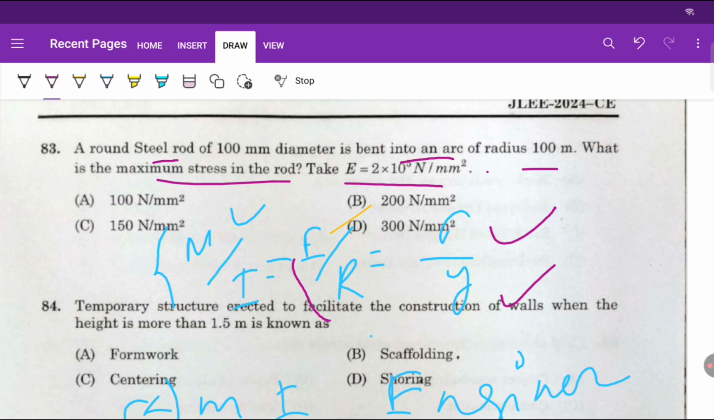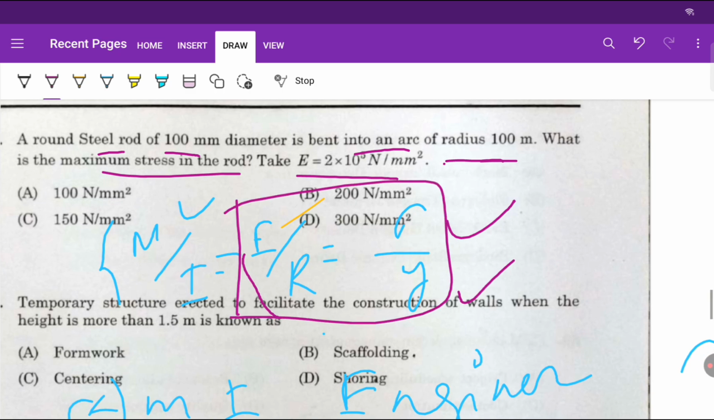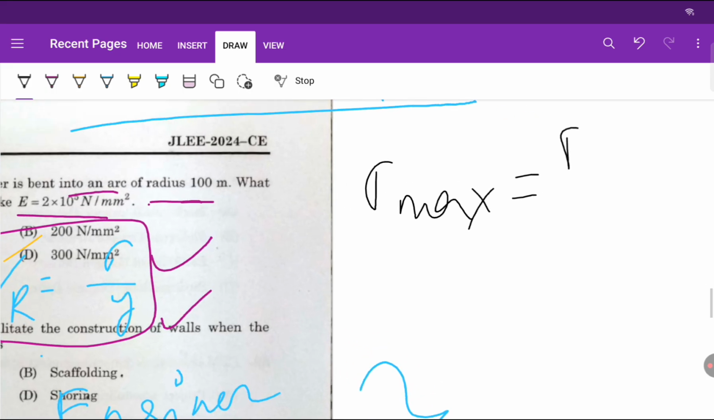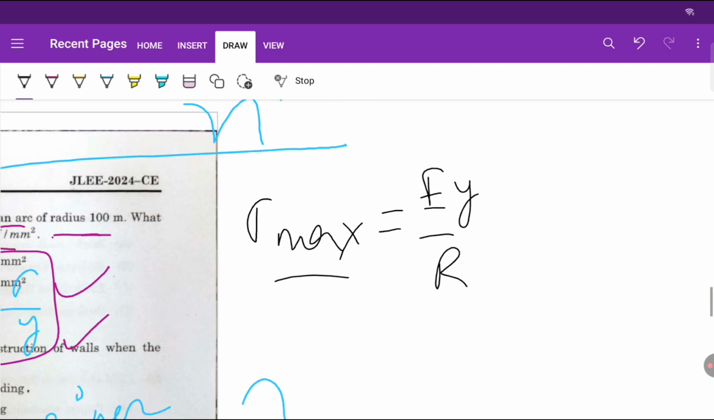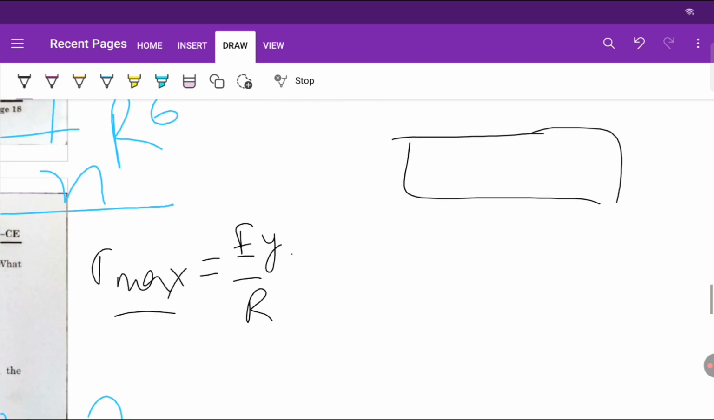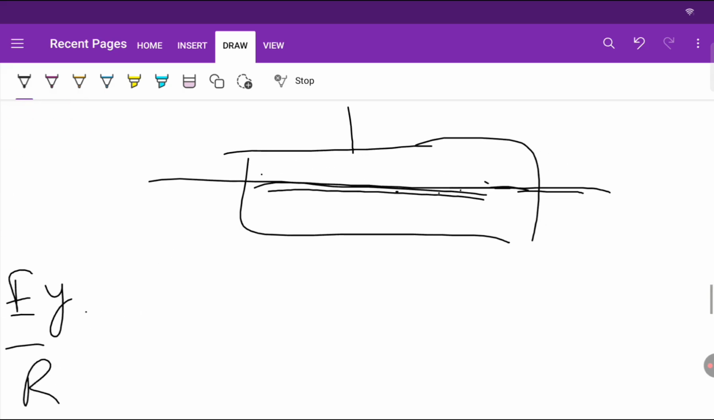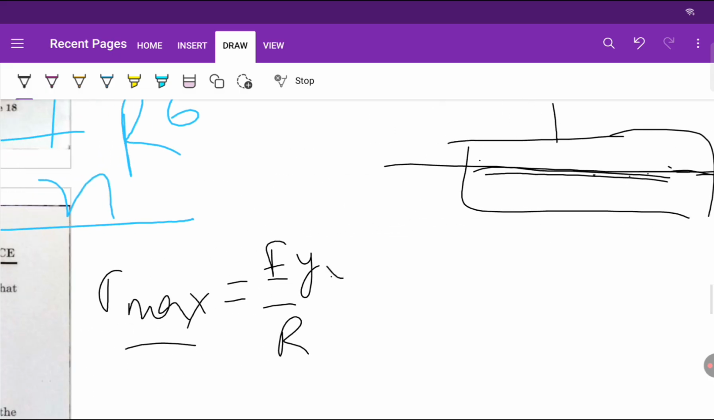Here we want to find stress. Radius and diameter are given, y is given, so these will be used. We need to find stress, so sigma max upon y equals E upon R. For sigma max, y is the distance from the top fiber to the neutral axis. This is the neutral axis, and it will have no effect of stress. So this fiber is called the neutral fiber. From the top to the neutral fiber, the distance is called y. Here the stress is maximum, so y will also be maximum.